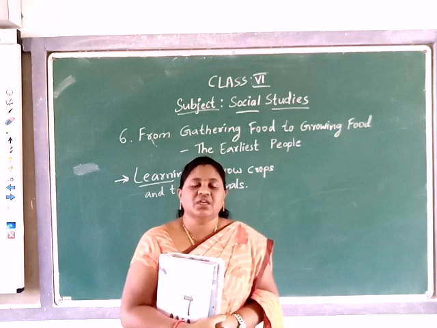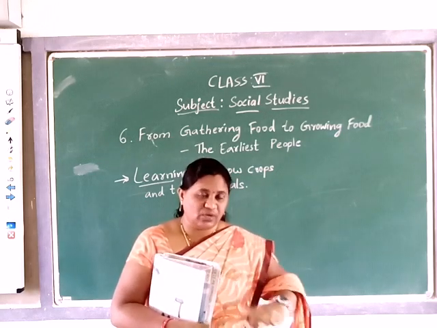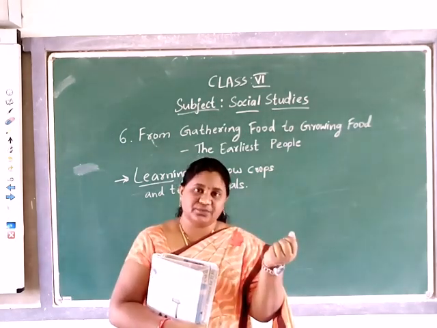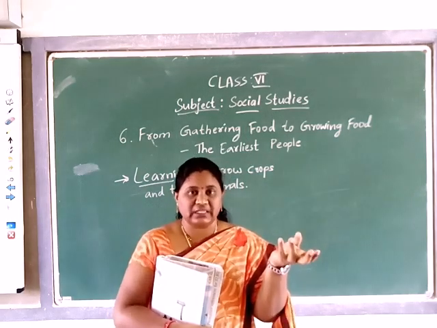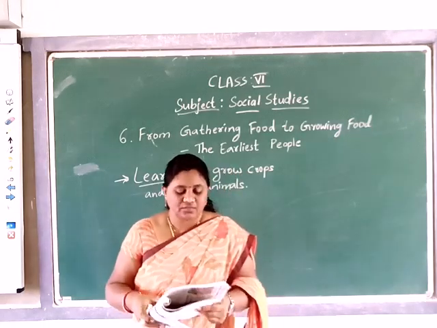Tubers, you know tubers? Tubers are those that grow in the earth, at ground level, like carrot, potato, sweet potato, radish. Those are called tubers.